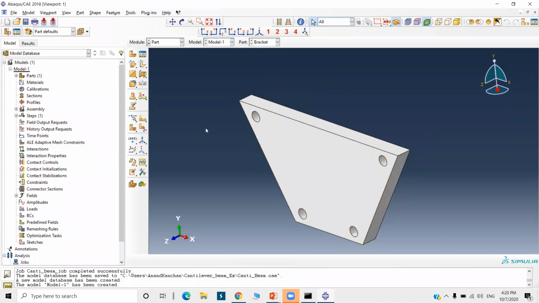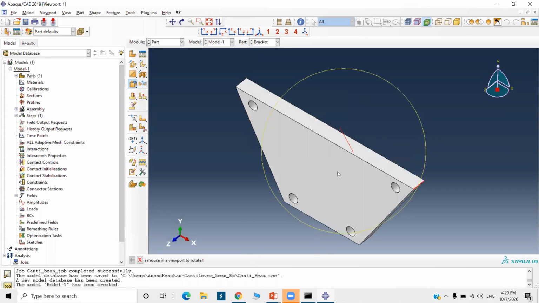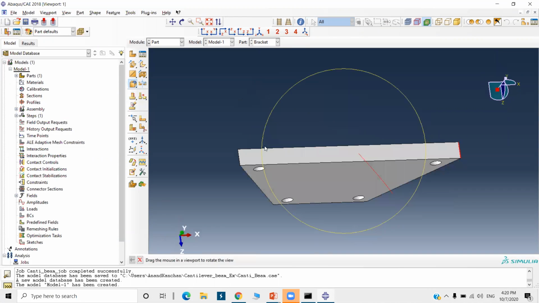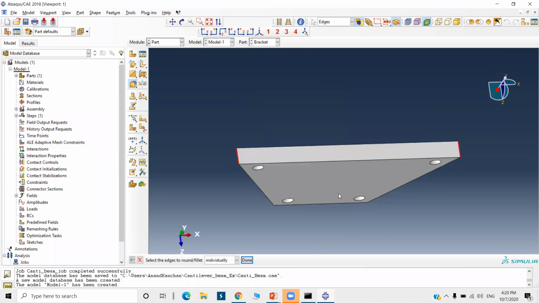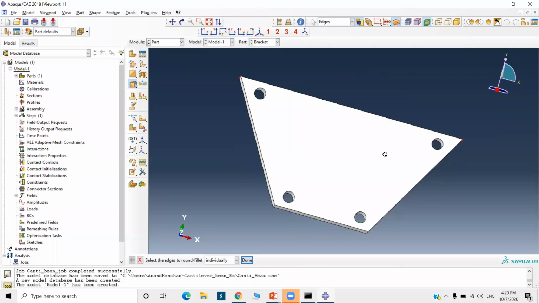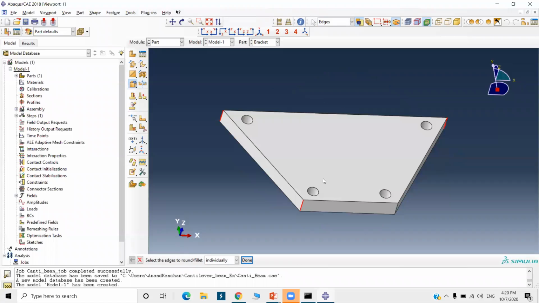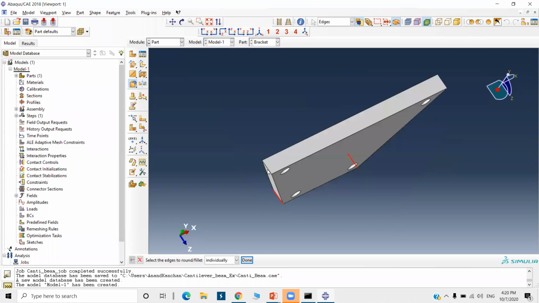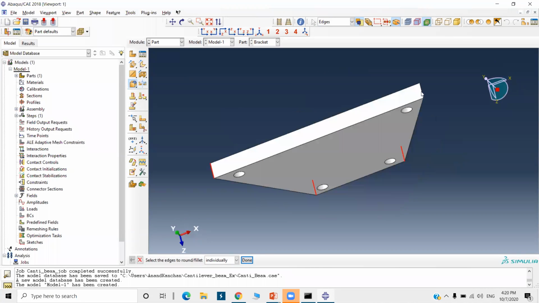I'm going to create a round or fillet here. Select this fillet command. Select these edges. Okay, now select it. Now in Abaqus, for multiple selections, you have to press the shift button. Press shift here and then select it. Now you can release it and you can rotate it. Again, press shift. If you release the shift button and click somewhere, you will lose your selection. Okay, once again you have to select it, press shift, rotate it, again press shift and select this edge, say done. Its radius is 0.01.